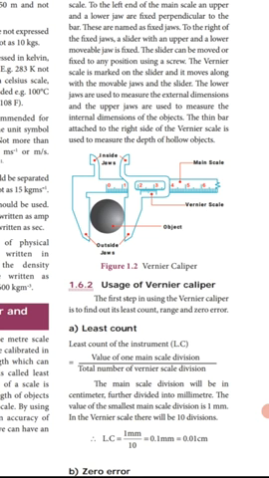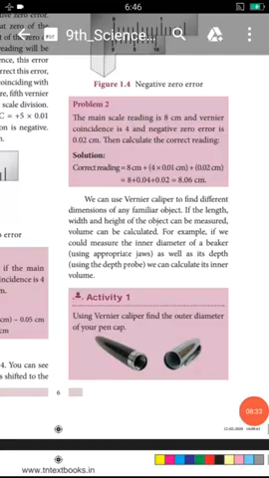Next one, usage of vernier caliper. First step, using the vernier caliper, find the least count, range, and zero error. First one, least count. So least count of the instrument, LC, equals the value of one main scale division divided by the total number of vernier scale divisions. Example, least count is equal to 1 millimeter divided by 10, equal to 0.1 millimeter. In centimeter, 0.1 centimeter.